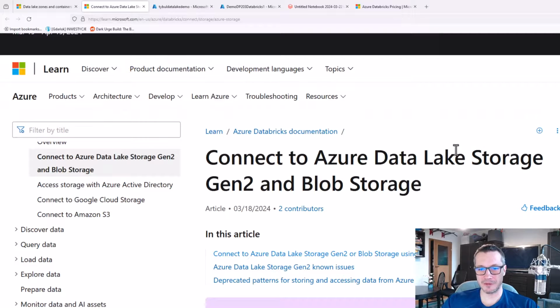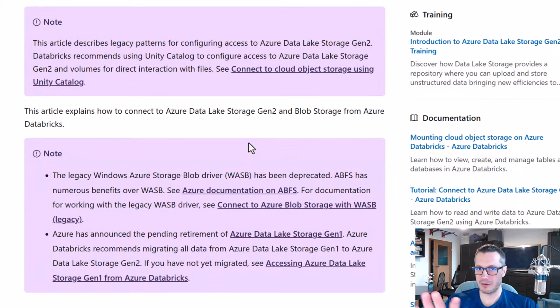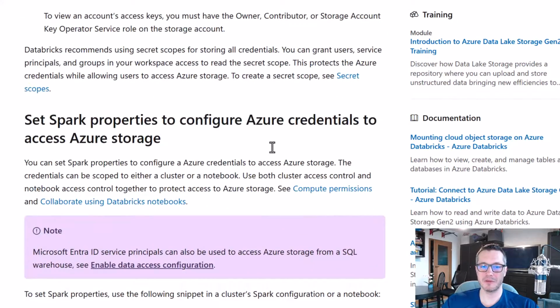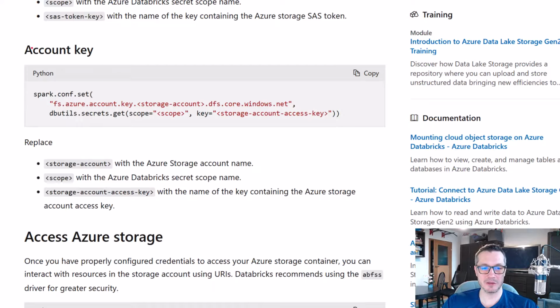If I go through Azure documentation for Databricks, I will find multiple ways I could use to connect to a data lake. We will go through this in future episodes. For now, I will go with the fastest method and the worst one. Namely, I will use the account key. And you should remember that the account key from a storage account gives full admin permissions. So it's a very bad idea to use it. Don't do this in real life, but because it is so fast, let me just go with this.